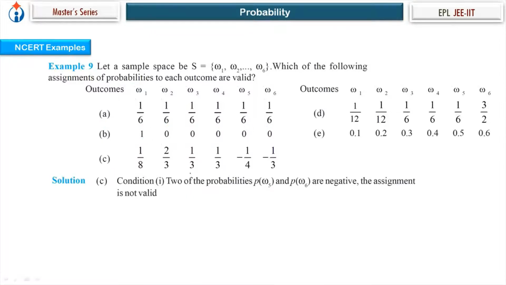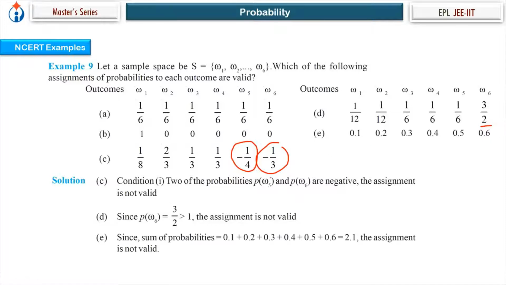Let's check C. Now here, this probability is negative. So the assignment is not valid. Probability of each elementary event corresponding to each elementary outcome should be greater than or equal to 0. Not valid. Here in D, it is 3 by 2, more than 1. Not valid. E, sum of them, condition 2 says it should be equal to 1, but it is 2.1. So assignment is not valid.